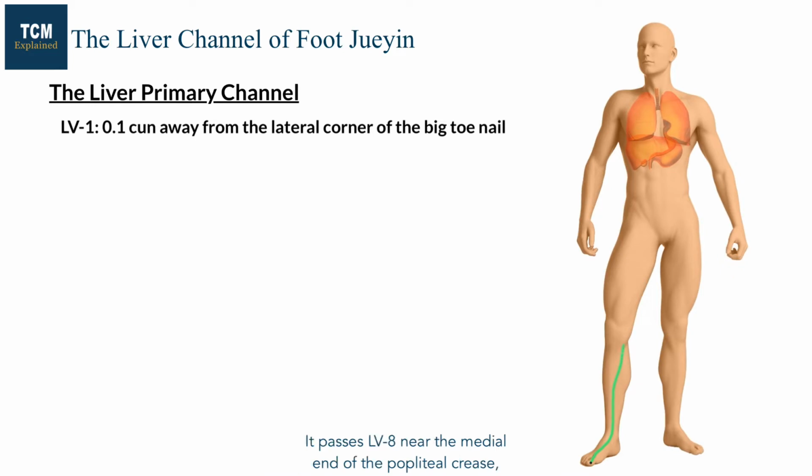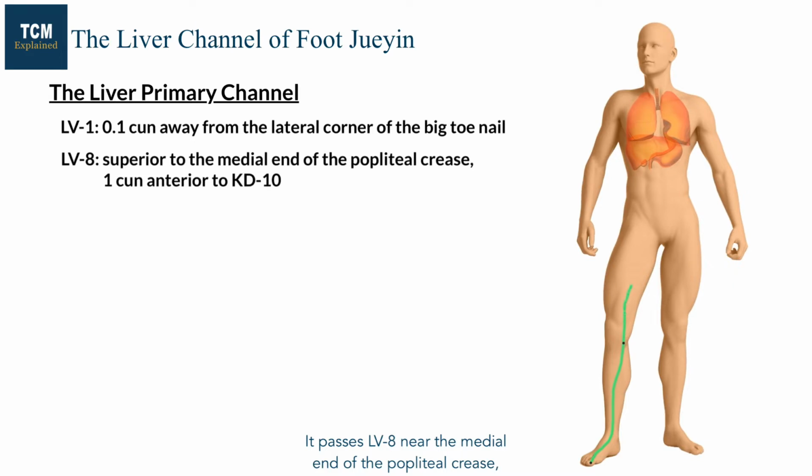It passes Liver 8 near the medial end of the popliteal crease, encircles the genitals, and enters the lower abdomen, meeting with CV2, 3, and 4. It goes around the stomach and enters the liver and gallbladder. It goes through the diaphragm and spreads in the ribs and hypochondriac region.